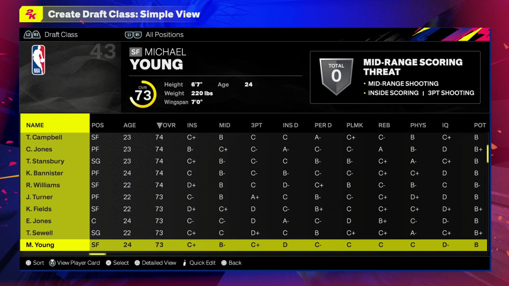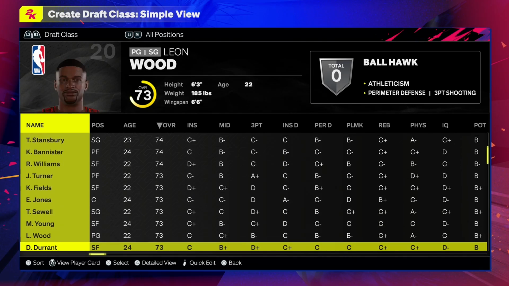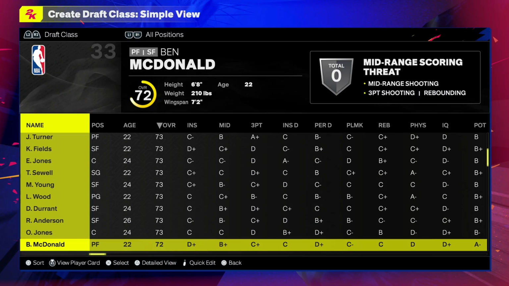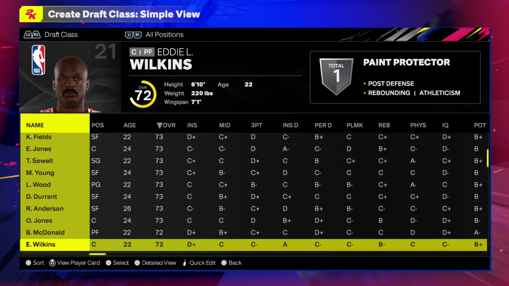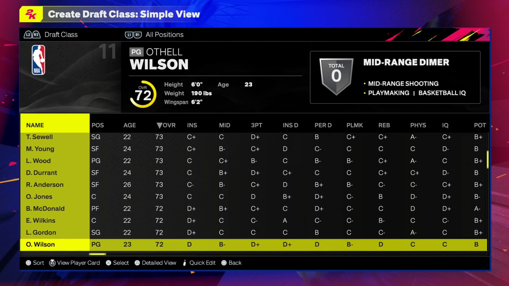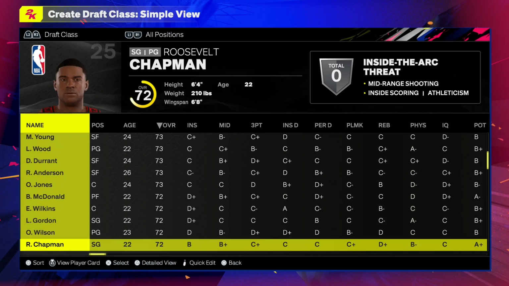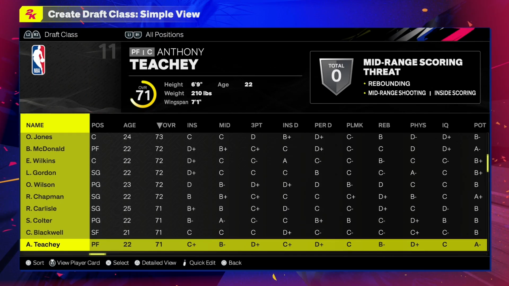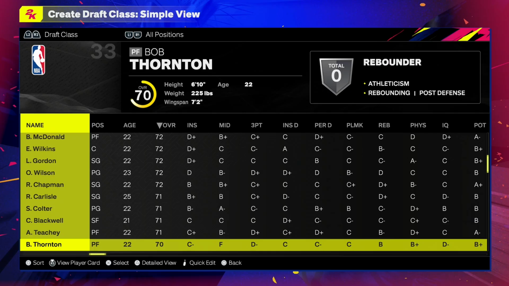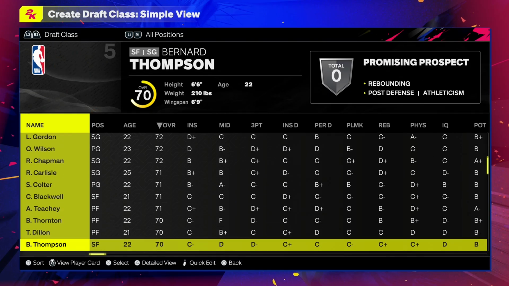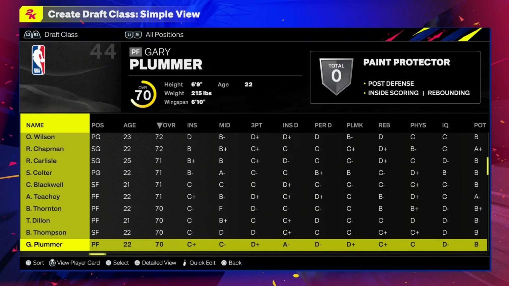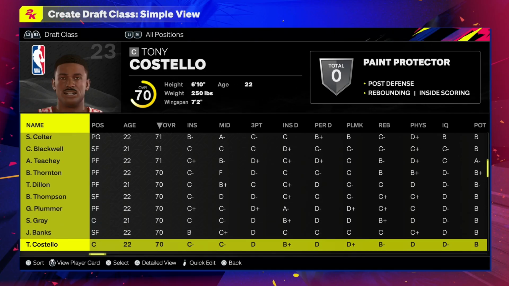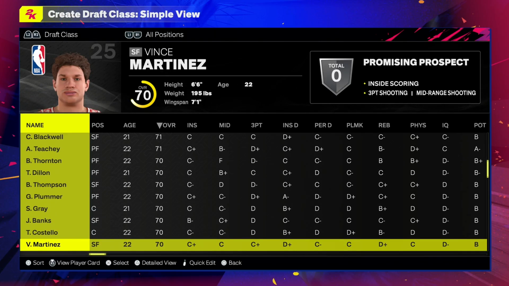Jones, Tom Sewell, Michael Young, Leon Wood, Devin Durant. We have Ron Anderson, Ozell Jones, Ben McDonald, Eddie L. Wilkins, Lancaster Gordon, Othell Wilson, Roosevelt Chapman, Rick Carlisle, Steve Coulter, Corey Blackwell. We have Anthony Tichy, Bob Thornton, Tim Dillon, Bernard Thompson, Gary Plummer, Stuart Gray, James Banks, Tony Costello, Vince Martinez,